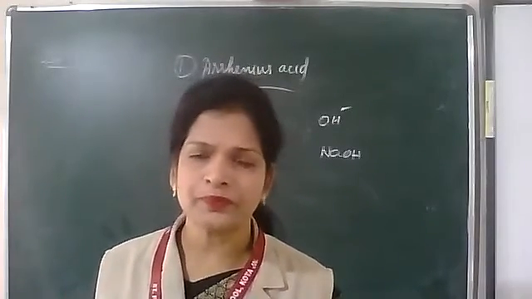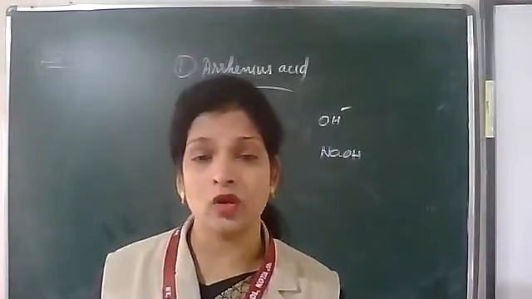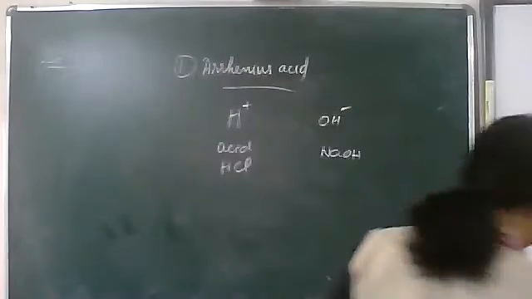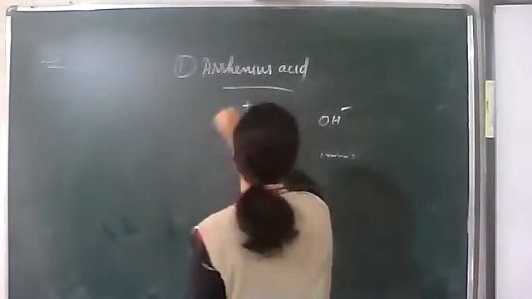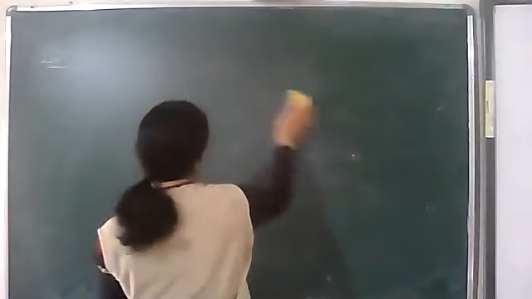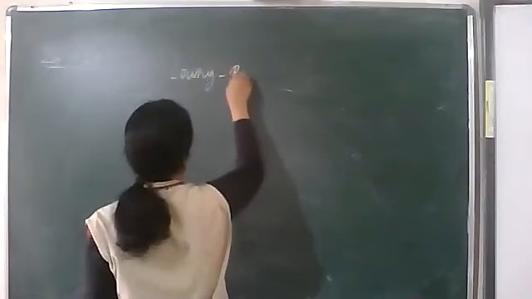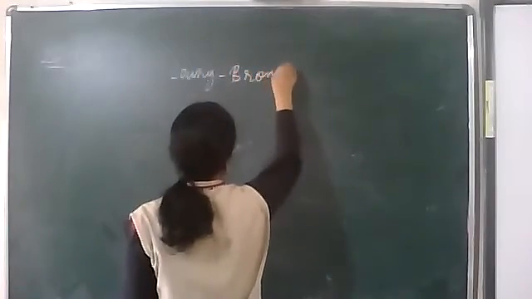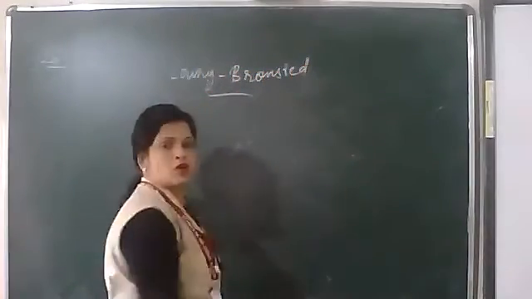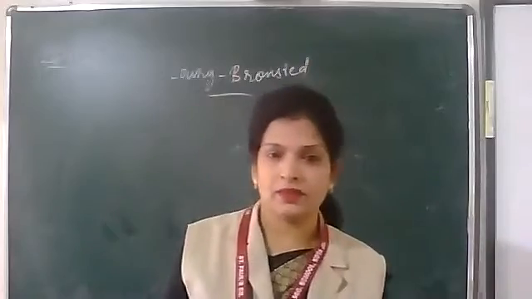Now coming to Bronsted acid and Bronsted bases. We say Lowry-Bronsted acid and Lowry-Bronsted base. Next year we will be telling only Bronsted acid and Bronsted base.